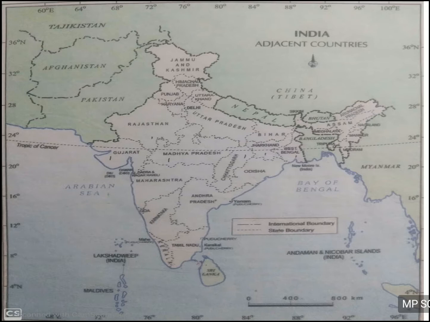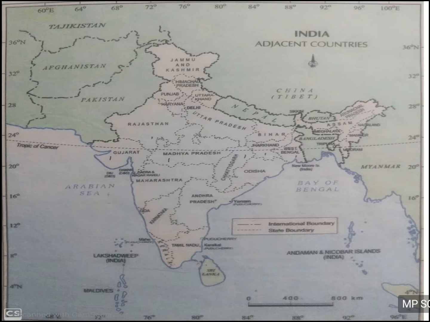So you can see the map of India, and you can see all the states and our neighbors on this map. Because it is the lesson on India's physical location, I suggest you read this map carefully, and you must know all the states of India and the neighbors near India. You can see that Pakistan is in the northwestern side. Above it there is Afghanistan.